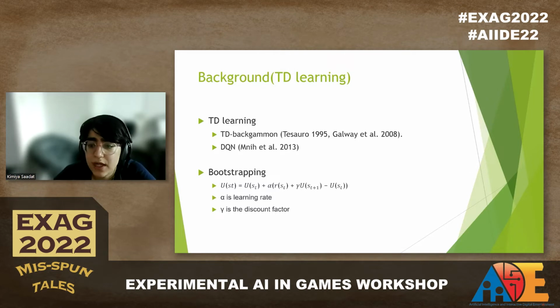The core idea behind TD learning is that the utility value of a state, or U(s_t), is calculated by using the next state's utility value current estimation. In this equation, alpha is the learning rate and gamma is the discount factor of the estimated future state value.